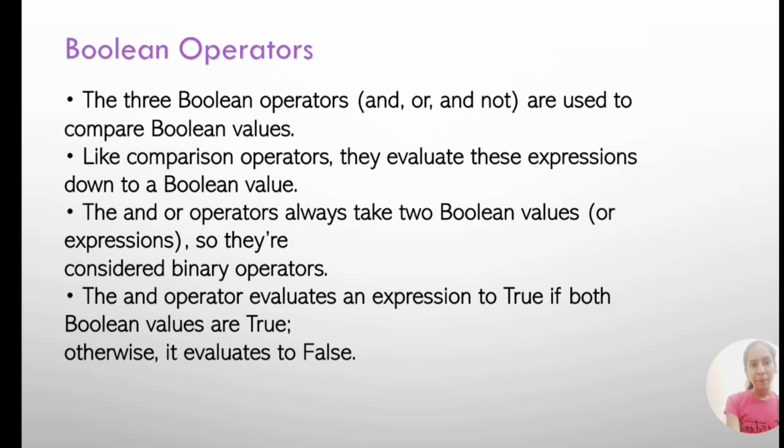Let us see, finally, the Boolean operators. The three Boolean operators and, or, and not are used to compare Boolean values. Like comparison operators, they evaluate these expressions down to a Boolean value. The and and or operators always take two Boolean values or expressions, so they are considered binary operators. The and operator evaluates an expression to true if both Boolean values are true, otherwise it evaluates to false.